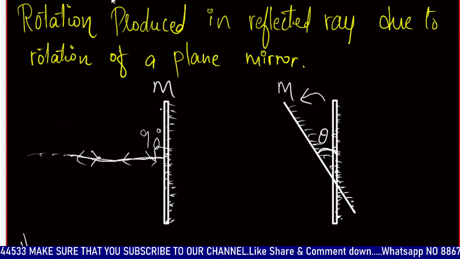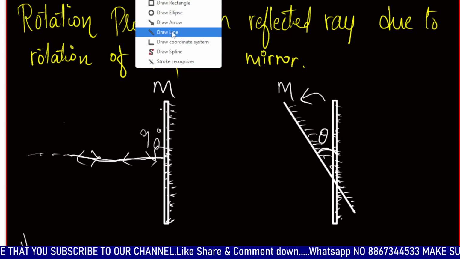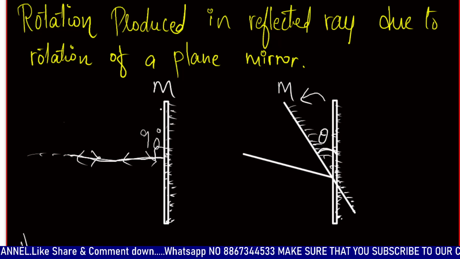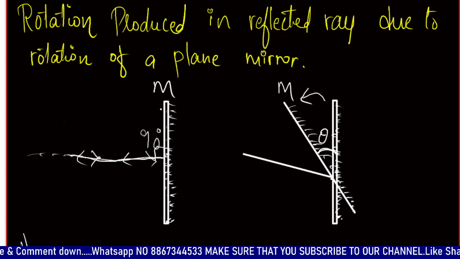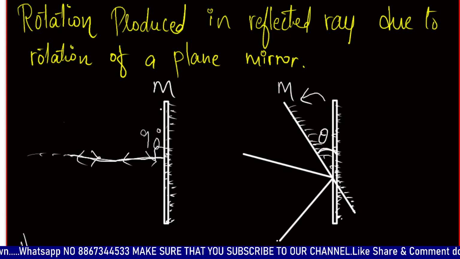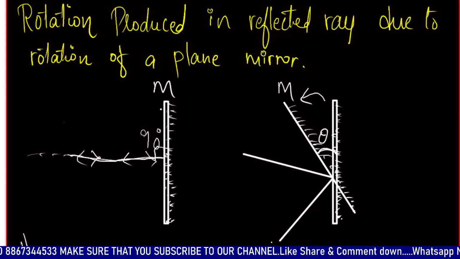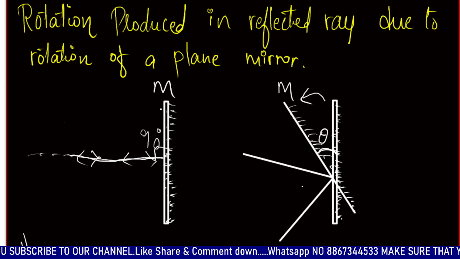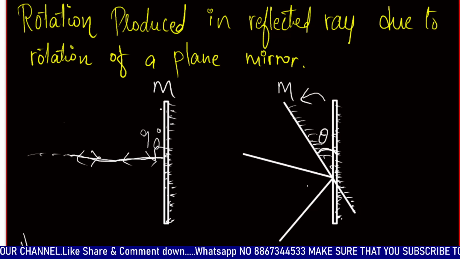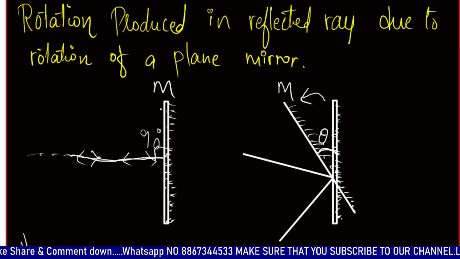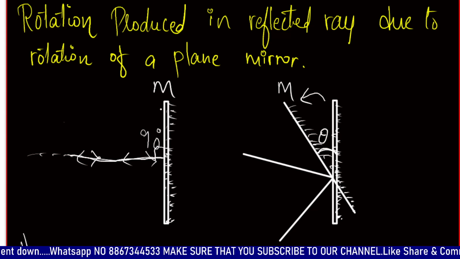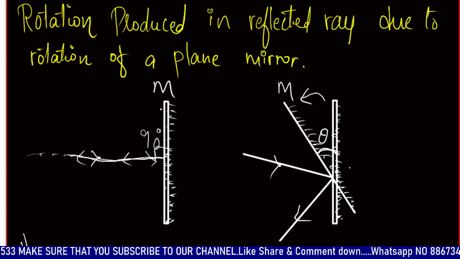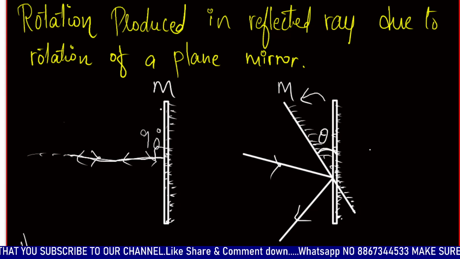If this is the incident ray and this is the reflected ray, the reflected ray turns, not deviates, sorry, it turns with an angle of 2 theta. If a mirror is rotated through an angle theta, the reflected ray turns with an angle of 2 theta. You need to remember this.